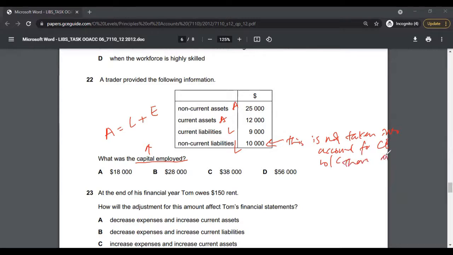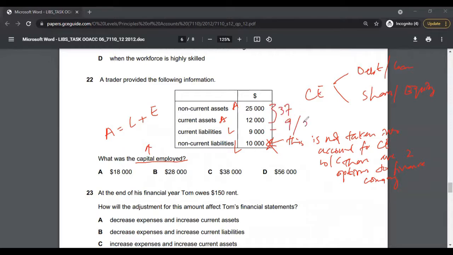there are two options to finance a company. The two options in capital employed are debt financing, that is a loan, a non-current liability, or shares, that is equity. So you do not take this into account. You need to calculate the capital employed. So this is 37 minus 9, which gives 28. So the correct answer to multiple choice 22 is option B.